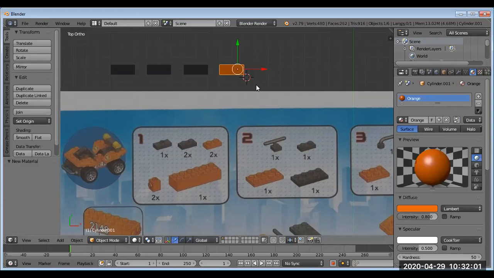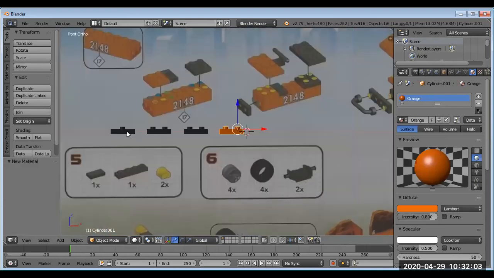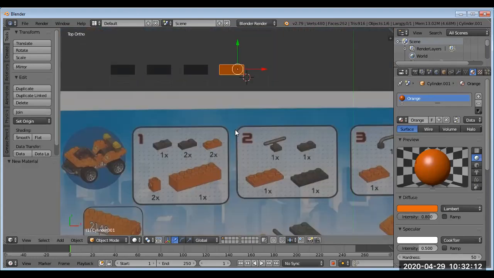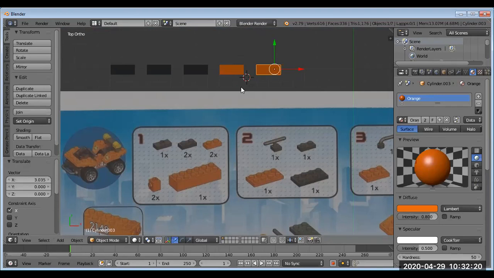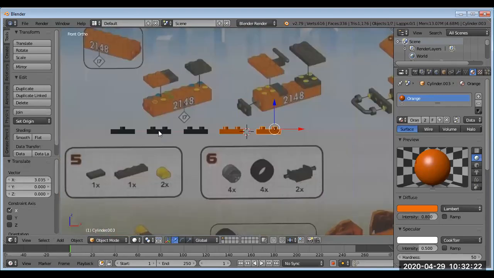And so looking at this from front view, I now have my one singular piece, my 2 double pieces, and my 1 orange. And now I just need to simply Shift D one more time and press the Enter key and drag this over. And so now I have this part done. So what I have now is all 5 of these.